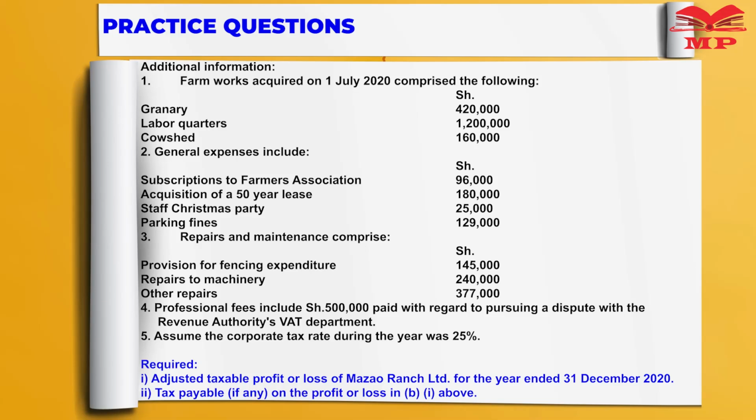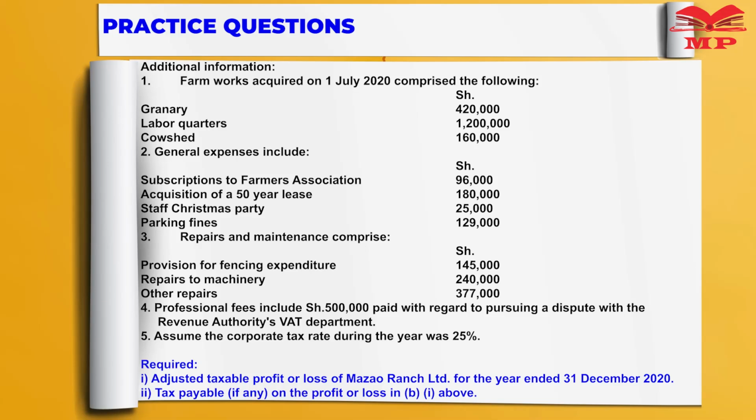Then assume corporate tax rate during the year was 25%. Required: adjusted taxable profit or loss for Mazao Ranch Limited for the year ending 1st December 2020 and the tax payable if there is any. So in this case, we take note.